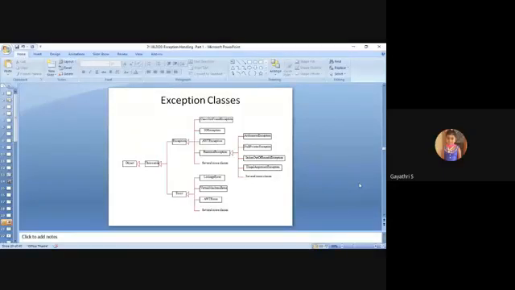RuntimeException includes NullPointerException, IndexOutOfBoundsException, which is related to array index out of bounds, then IllegalArgumentException. These are some predefined exceptions which come under both checked and unchecked. Error means things related to systematic errors, technical errors, virtual machine error, linkage error, AWT error, which come under the error category. Several more cases are there. Some few cases are displayed.